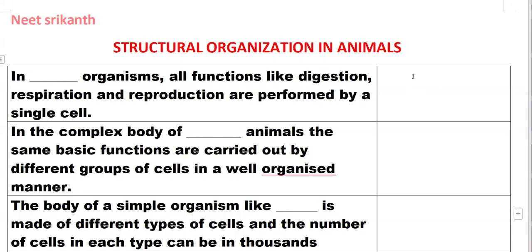Structural organization in animals. In all unicellular organisms, all functions like digestion, respiration, and reproduction are performed by a single cell.